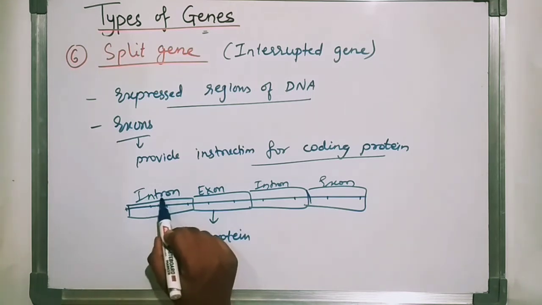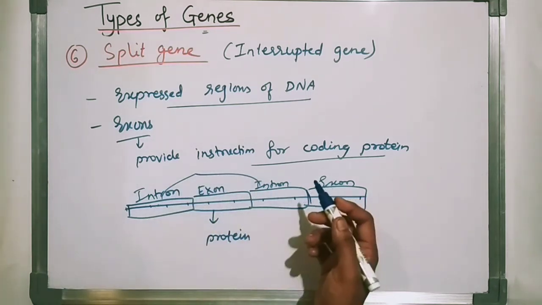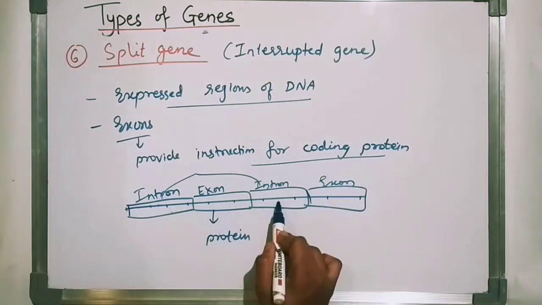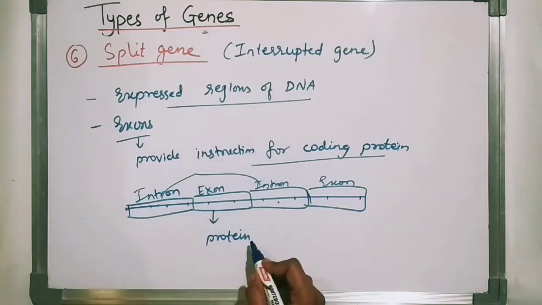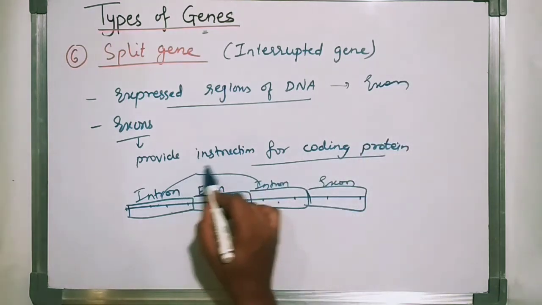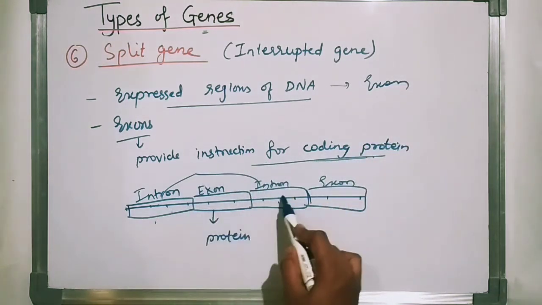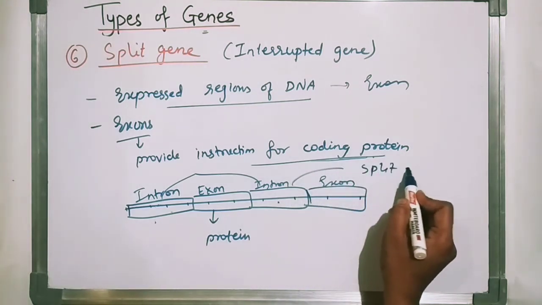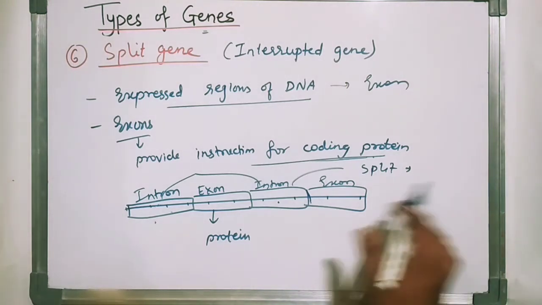This intron will be removed post-transcriptionally. That is called an interrupted gene. The expressed region of DNA is called an exon, and the exon provides the instruction for coding protein. This intron will be removed, or split, meaning broken down, and taken out from that gene post-transcriptionally.